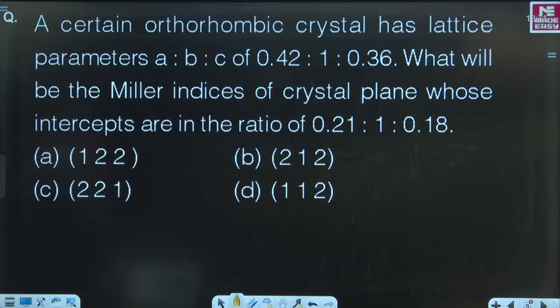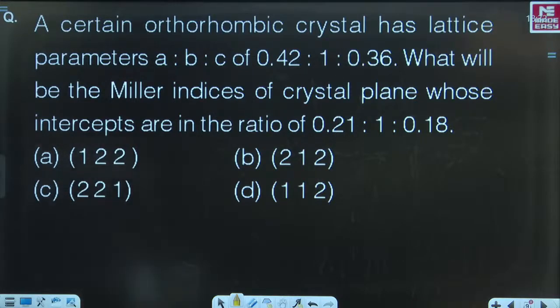Next question is on the screen, please. A certain orthorhombic crystal has lattice parameters a is to b is to c. Yes, this is an important question. Most of you need to solve this. I expect you to do this. It has lattice parameters of a is to b is to c in the ratio of 0.42 is to 1 is to 0.36.